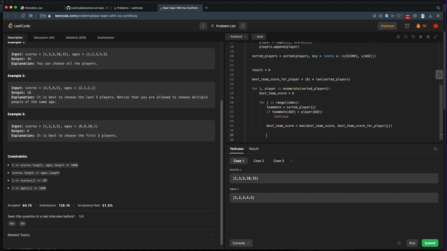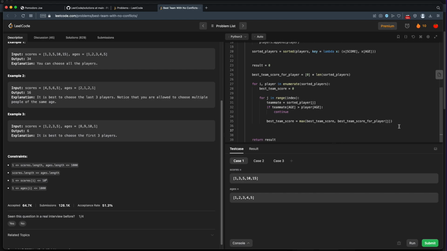So once we've found the best team that we can possibly join so far, then our new best score, the best team for player at this current index I, well, that's going to be that player's score, because we can add that player's score to the team. So that player's score plus the best team score we've been able to find.